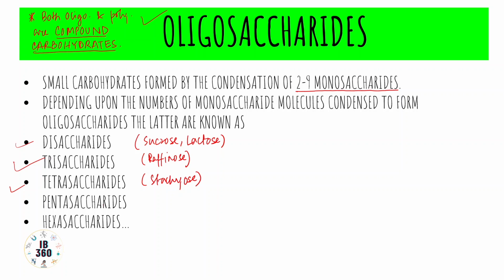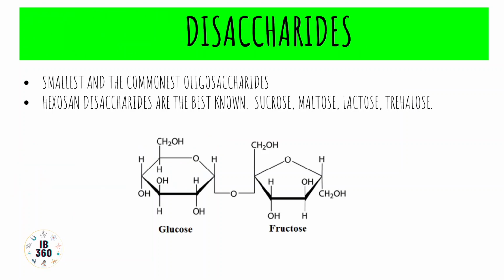Let us move on to disaccharides. Disaccharides are formed as a result of condensation between two individual monosaccharides. They are the smallest and the commonest oligosaccharides. Now hexosan disaccharides, that means the disaccharides in which the individual monosaccharides are hexoses.